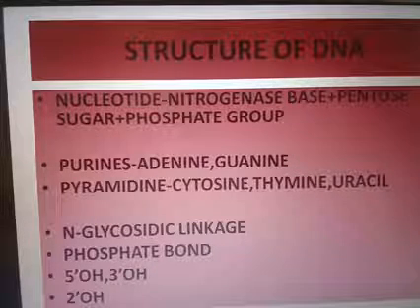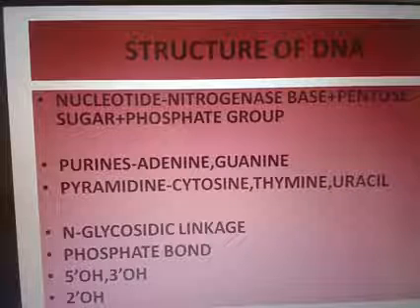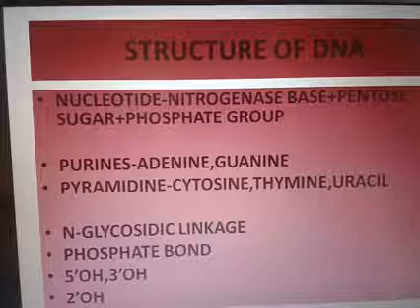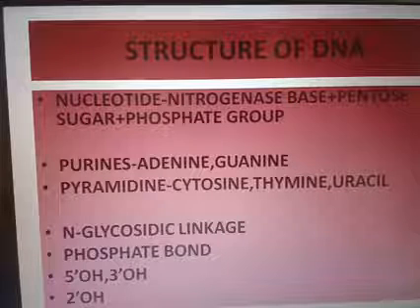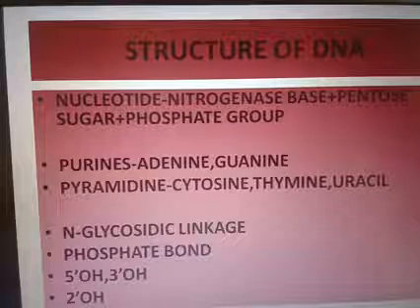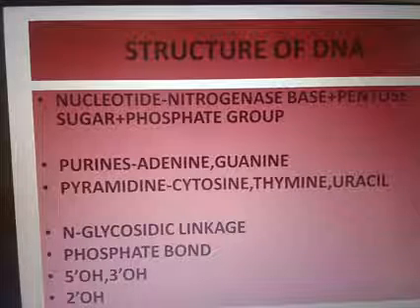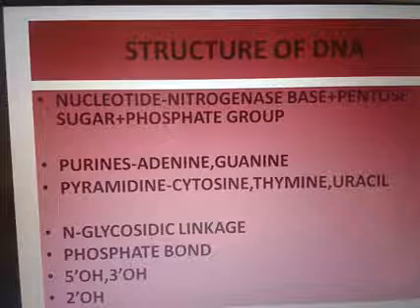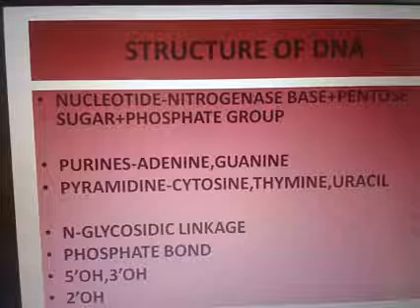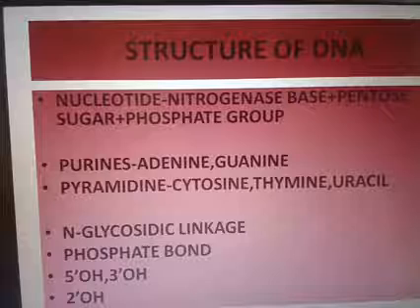We are discussing the features of the structure of DNA. Nucleotide is made up of nitrogenous base plus pentose sugar and the phosphate group. Nitrogenous bases are of 2 types, purines and pyrimidines. Purines means adenine and guanine. Pyrimidines means cytosine, thymine and uracil. Then always one purine combines with a pyrimidine, never two purines or two pyrimidines.